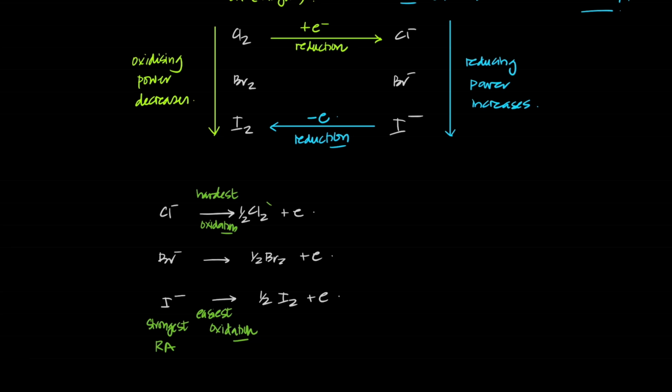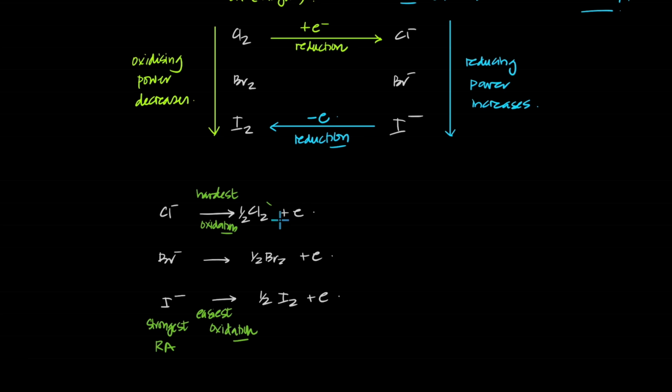And you can also prove this. Because chloride is the hardest, the next thing we do is try to oxidize these using conc H2SO4.